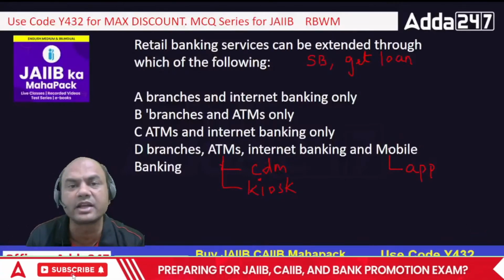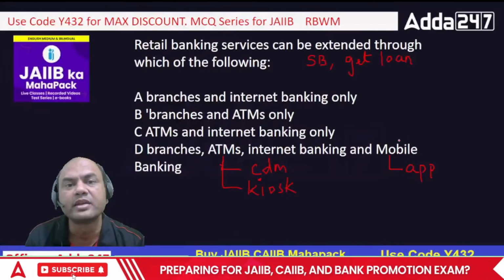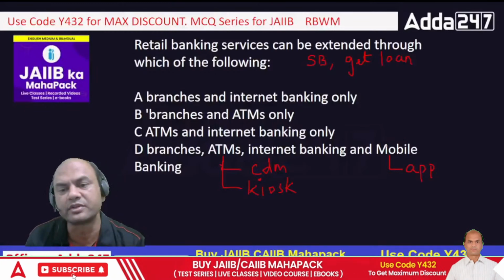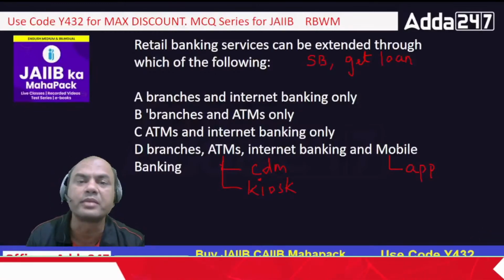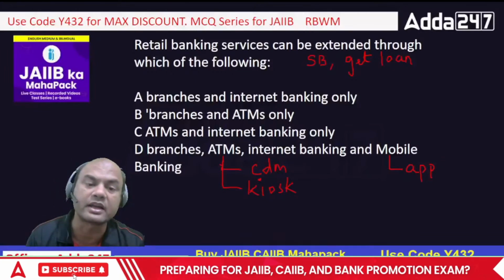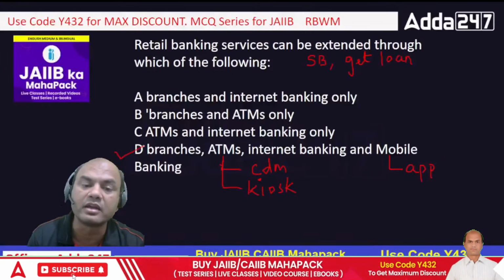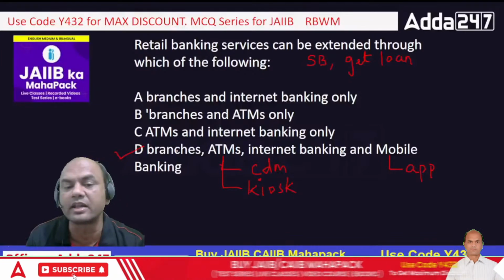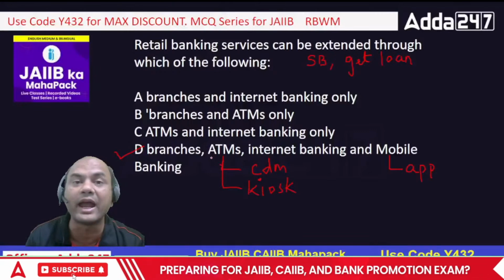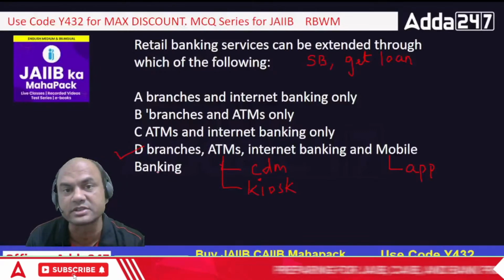Get the statements, get the balance, and your transactions, this much only. So now it has shifted from SMS banking to app banking. Okay, so the correct answer is what? D. I can access my retail banking services through branches, ATMs, internet banking, mobile banking and a variety of other features.